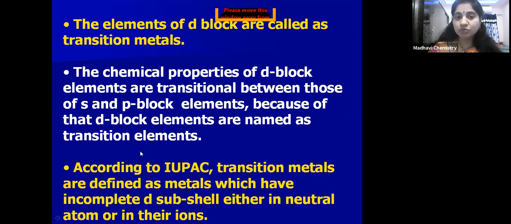So the metals which are having incomplete d orbitals... means for D block elements, +2 oxidation state is the most common oxidation state. So in the +2 oxidation state or in the ground state, they are having incomplete d orbitals. So that's why these metals are transition metals.